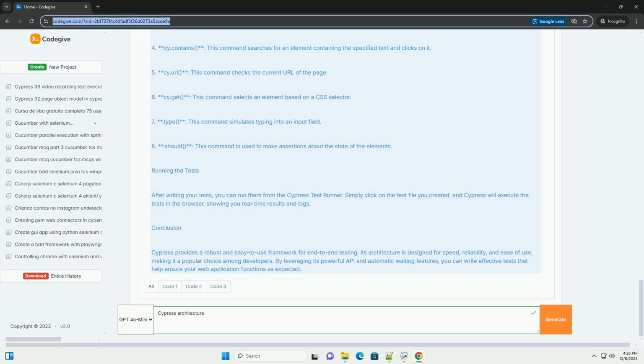Conclusion. Cypress provides a robust and easy-to-use framework for end-to-end testing. Its architecture is designed for speed, reliability, and ease of use, making it a popular choice among developers. By leveraging its powerful API and automatic waiting features, you can write effective tests that help ensure your web application functions as expected.